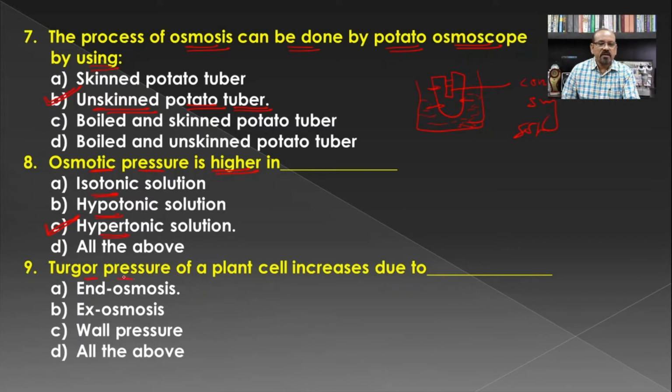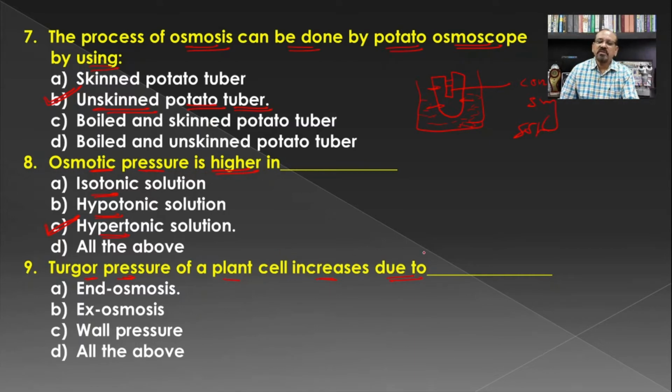Then, the turgor pressure of the plant cell increases due to. If you see the turgor pressure, it is the pressure which is created by the plasma membrane. And if the cell becomes turgid, the turgor pressure is maximum.